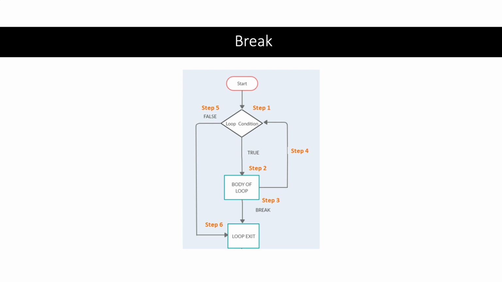But if no break statement is encountered, after executing the loop body, the condition is reevaluated to determine if another iteration should occur, which is step 4, that loops back to step 1. So this diagram highlights the critical role of the break statement in altering the normal flow of a while loop.